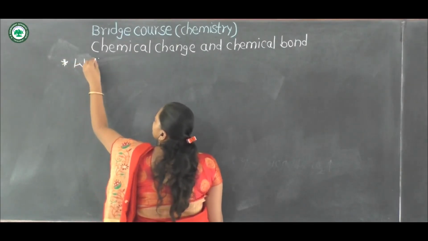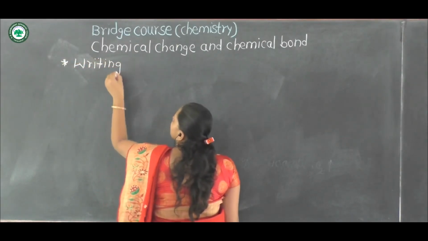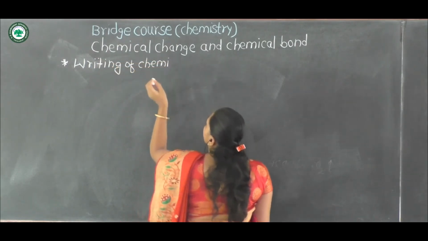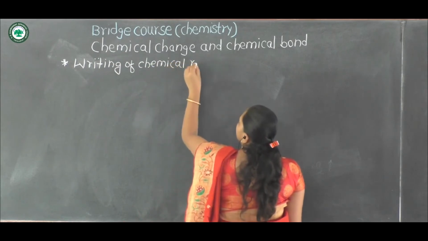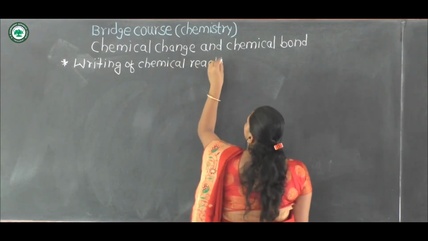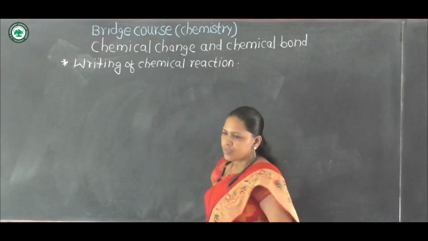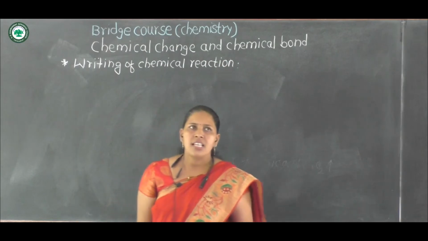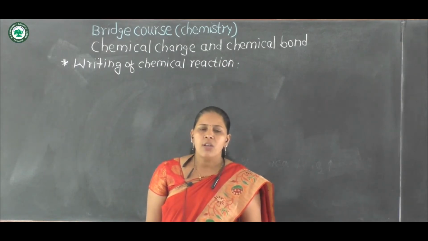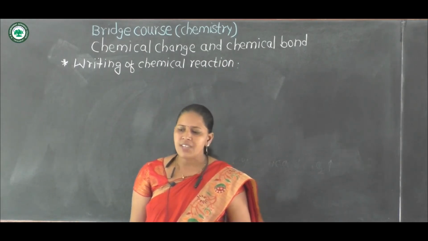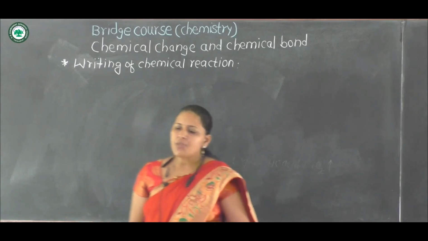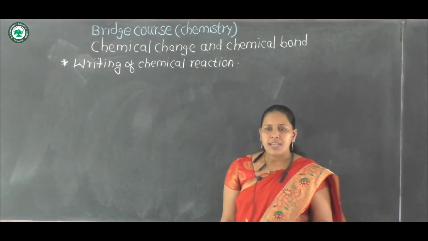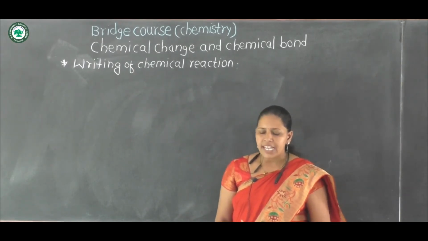The first step of writing a chemical reaction is to write the equation in words, and then by using chemical formulas we can write the reaction.